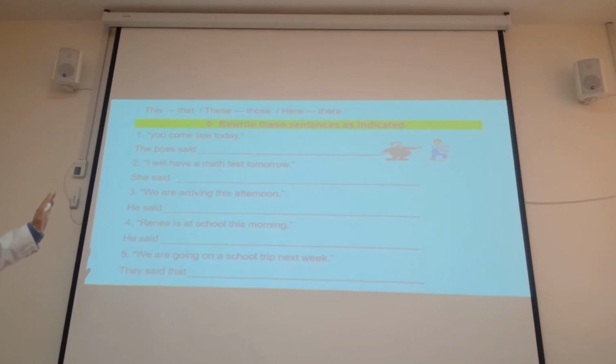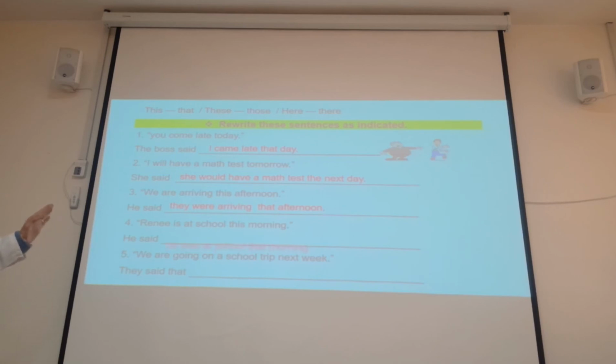Rewrite these sentences as indicated. The boss said that I came late that day. So today changes to that day, right? I will have a math test tomorrow. She said that she would have a test the next day, right?